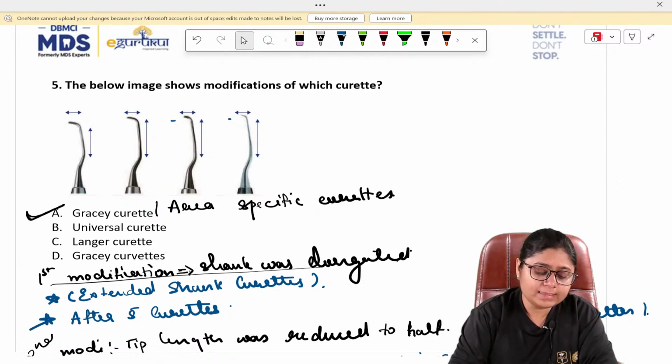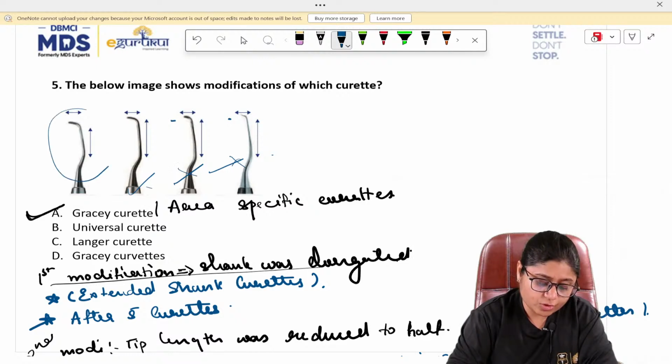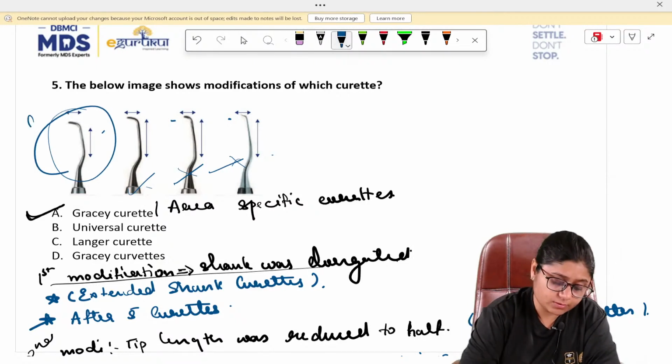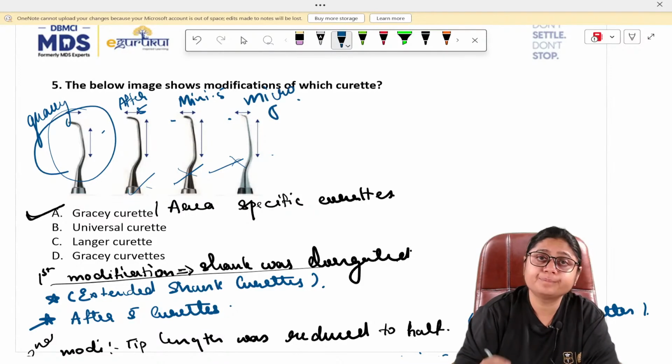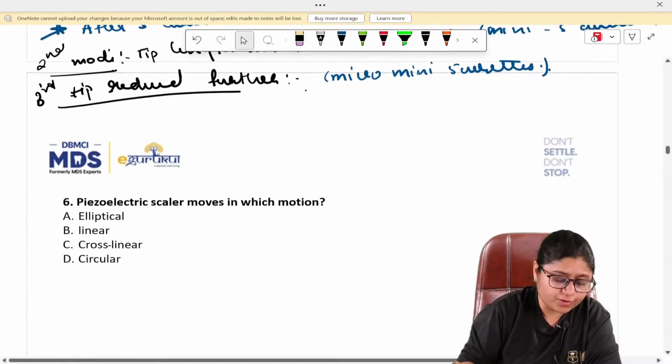Mostly these three are not that commonly used. Most commonly we use only Gracey curettes. So this is Gracey, this is after 5, this is mini 5, and this is micro 5. These are the modifications of Gracey curettes.